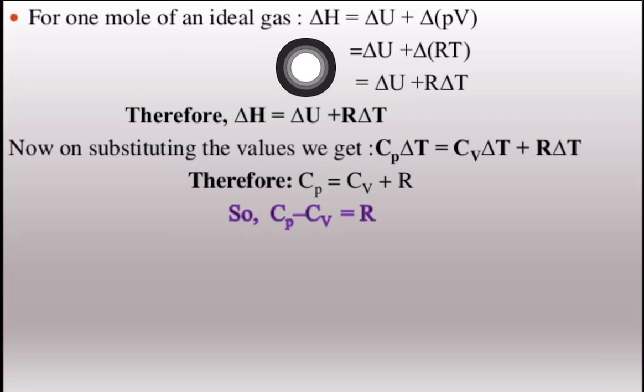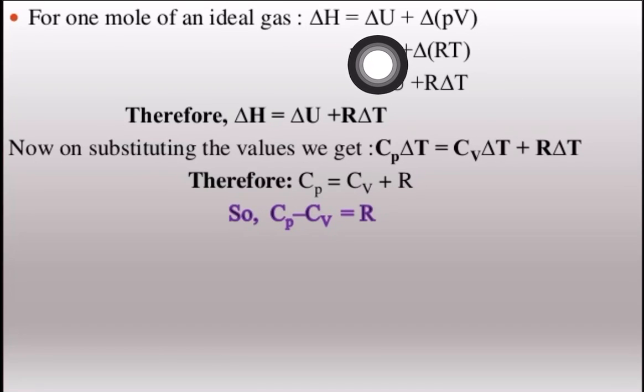For 1 mole of ideal gas, delta H is equal to delta U plus delta PV. This is the 1 mole equation. This equation we have already discussed in our previous video, that is delta H is equal to delta U plus delta PV. Why have we written delta PV like this? Because if there is any change, we can use this delta.